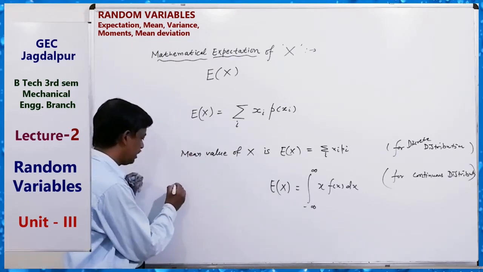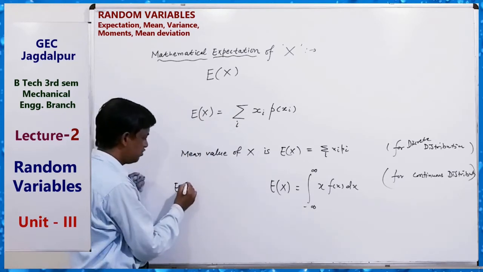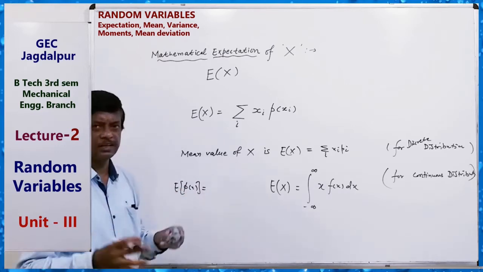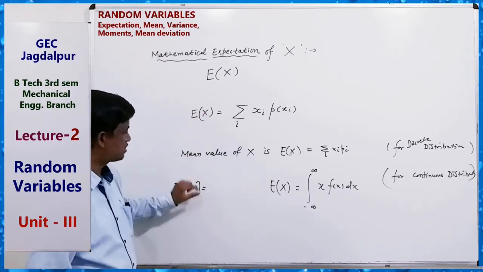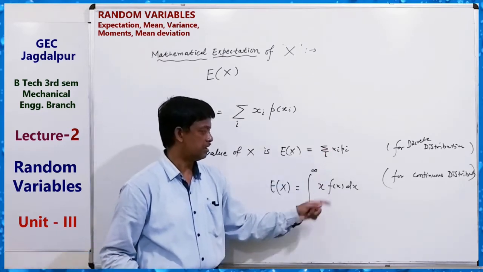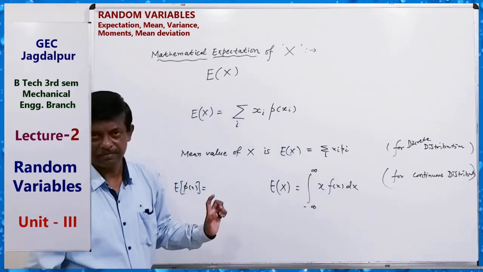Suppose if we take in place of x some other function of x, then the definition is very clear. In place of this x, you have to use 5x. Clear?